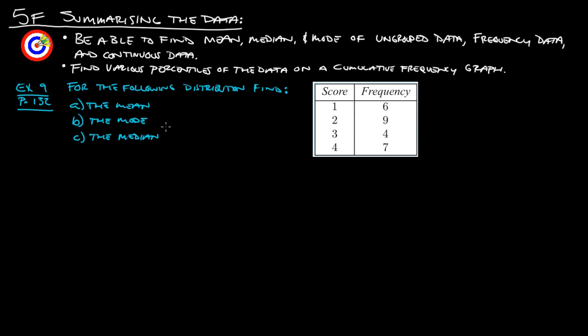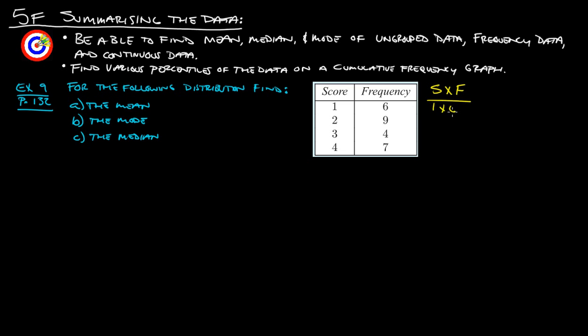Okay? So the mean, again, I think it's probably going to be easiest if we just do what they did for us before, and that's going to be to multiply these out, right? So they just did the f times x, or the score times the frequency. So let's do score times frequency.